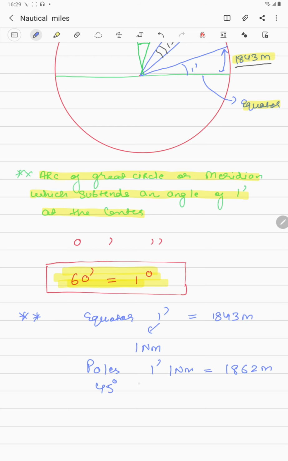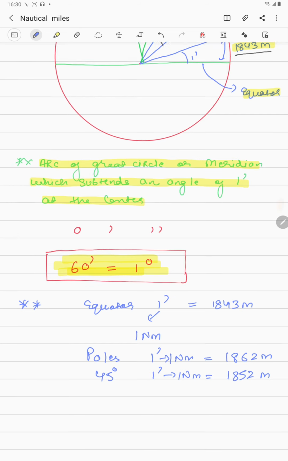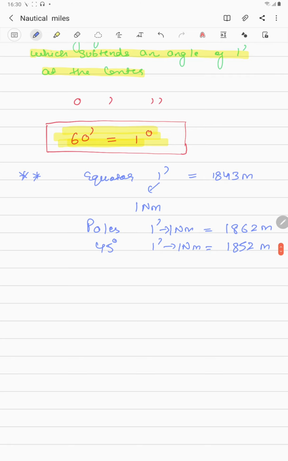And at 45-degree latitude, this 1 minute or 1 nautical mile comes out to be 1852 meter. So as you can see, guys, as you go higher up in latitude, your 1 nautical mile increases in distance, because the value is more at poles as compared to that at the equator.